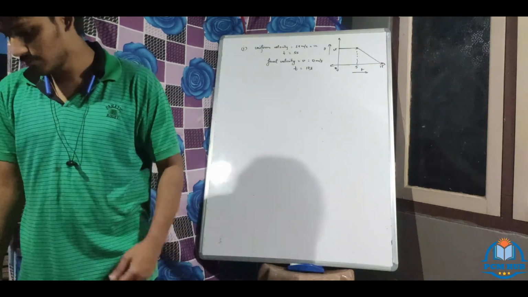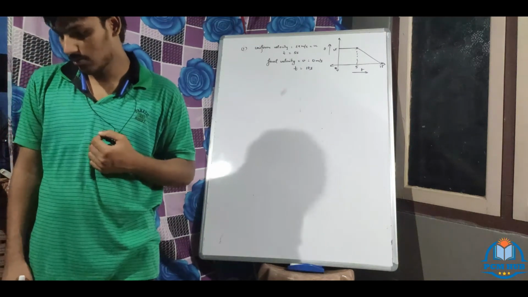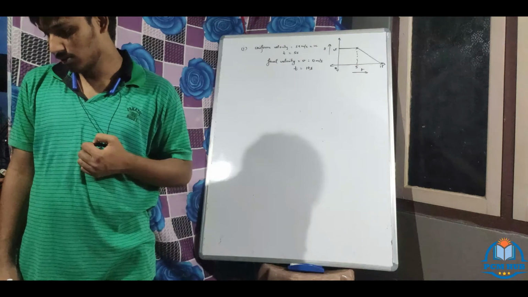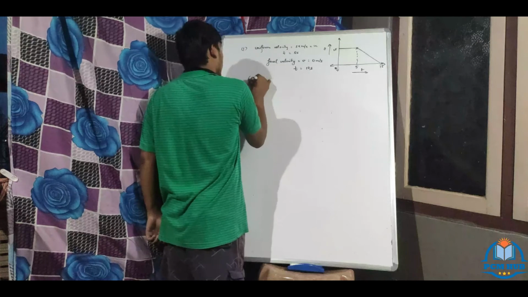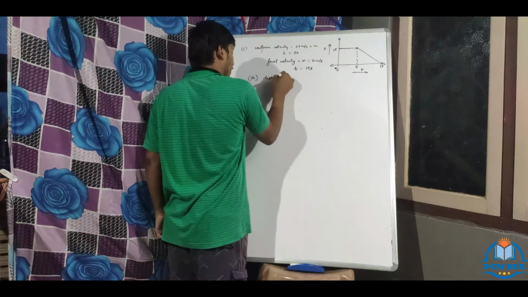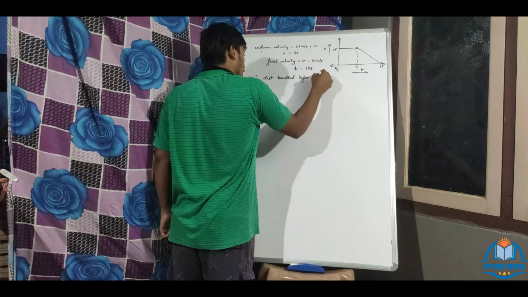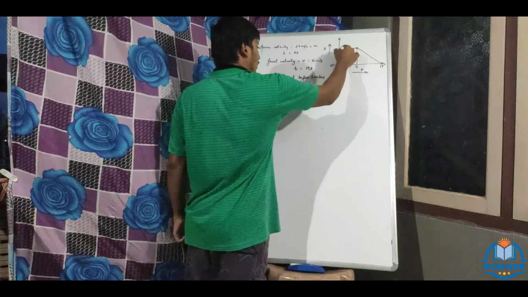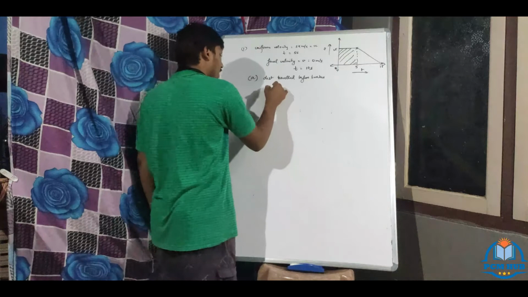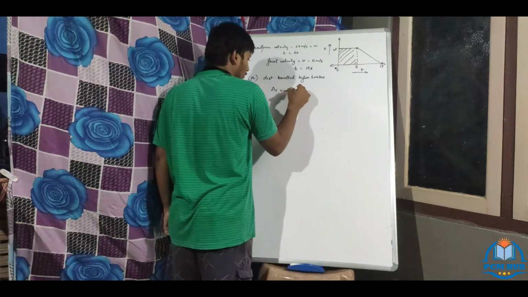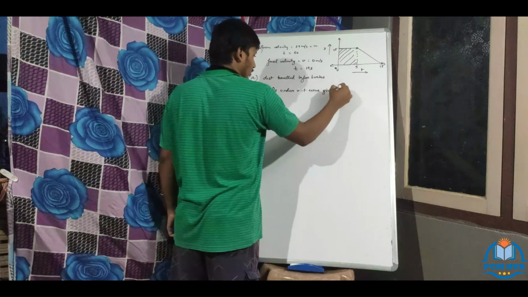Draw a velocity-time graph and use it to find the distance which the car had travelled before the brakes were applied. Distance travelled before brakes means this area we need, because the area under the VT curve gives distance.